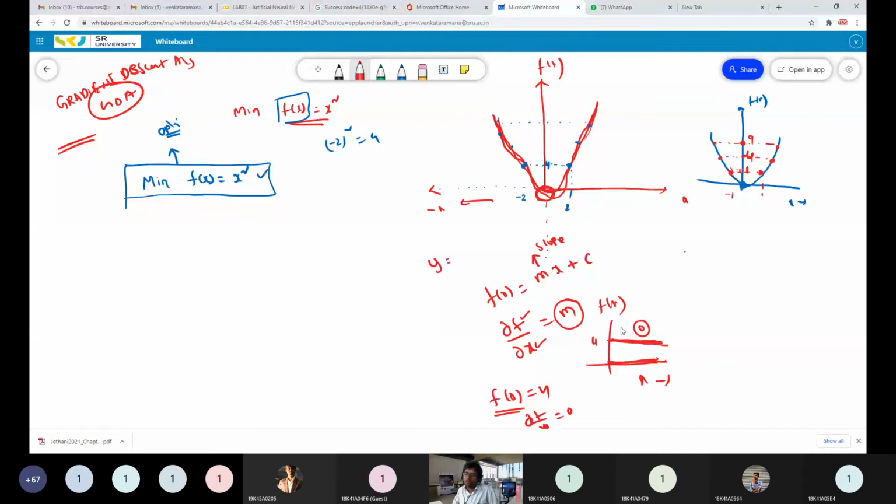Now, why am I telling all these things? From this discussion, you have to understand one thing. If you want to compute the slope of a line or the slope of a curve at any particular point, just calculate the first order derivative of that function with respect to the variable. At that point, it will give the slope directly.